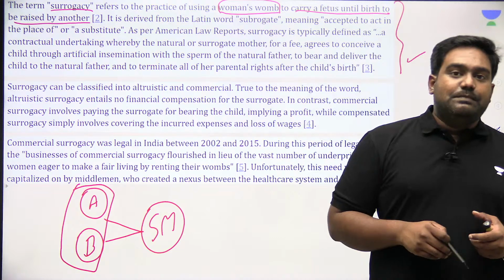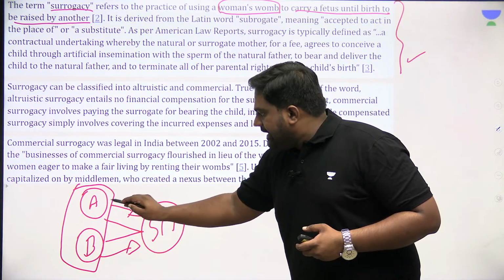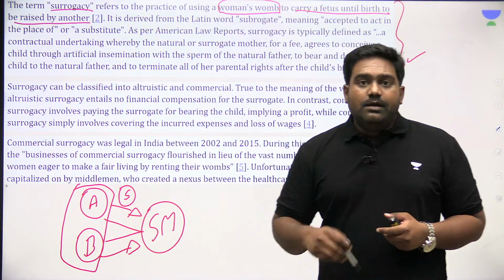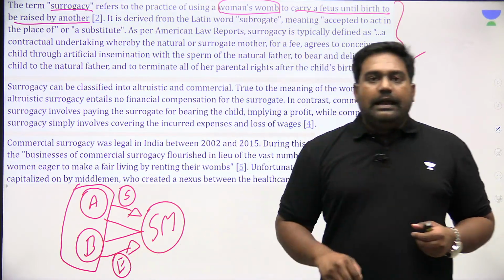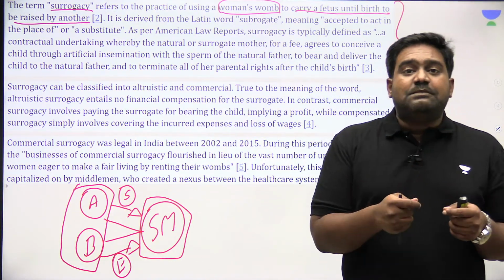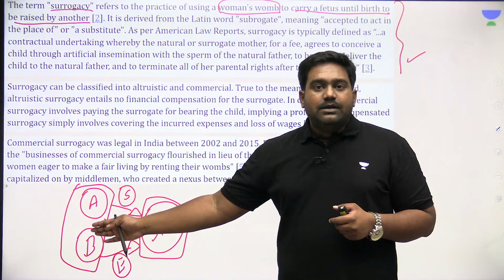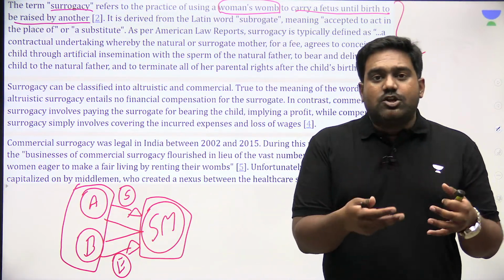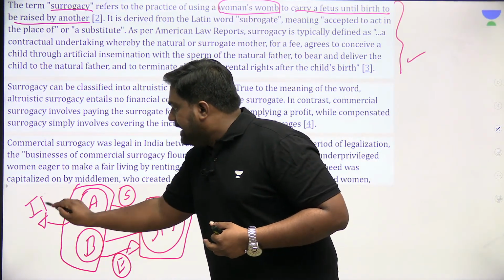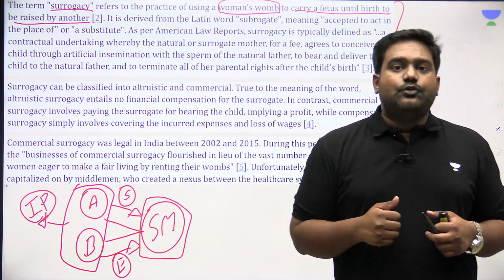They can rely on a surrogate mother where they will donate their gametes. Let's say A is the man, the husband will donate the sperm, the mother B would donate her egg, and the fertilized embryo could be planted in the uterus of the surrogate mother. The surrogate mother will carry the fetus on behalf of the intended parents. So the parents who are not able to bear children on their own, who are relying on a surrogate mother, are legally, technically referred to as intended parents, as they intend to become parents in the future and have a kid of their own.